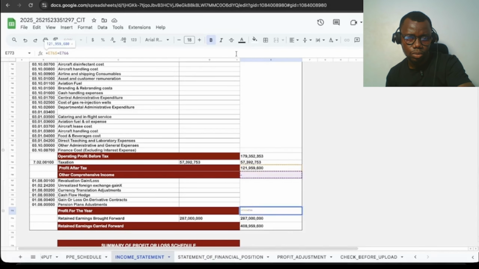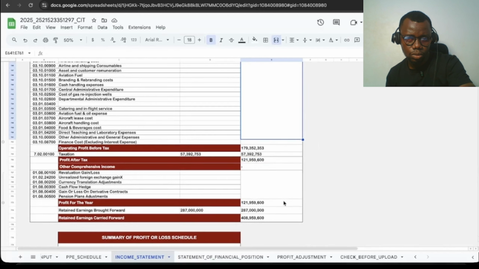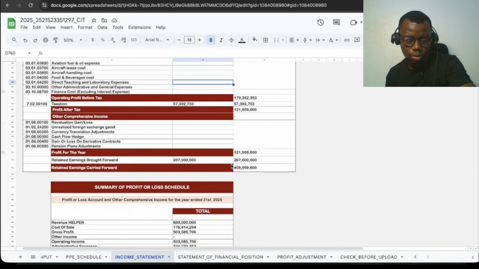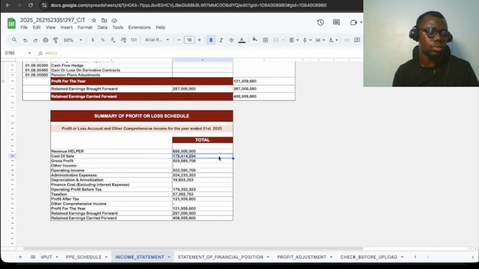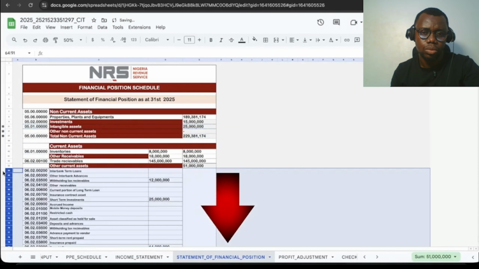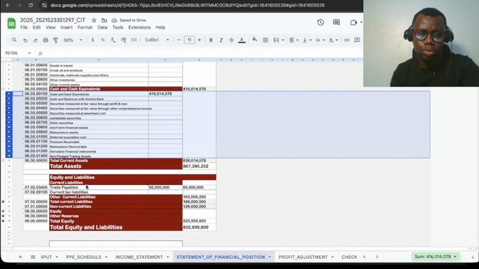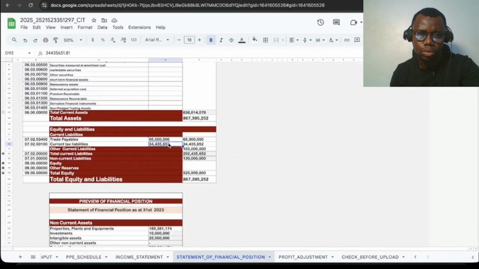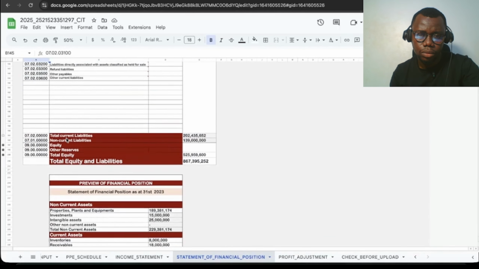Proceed to enter other comprehensive income and retained earnings, after which the system will compute profit for the year and retained earnings carried forward. Review the entire income statement carefully to ensure all entries are complete, accurate, and properly classified. Move to the statement of financial position and enter values for non-current assets, current assets, liabilities, and equity. The system will automatically compute totals. Ensure that total assets equal total equity plus total liabilities.